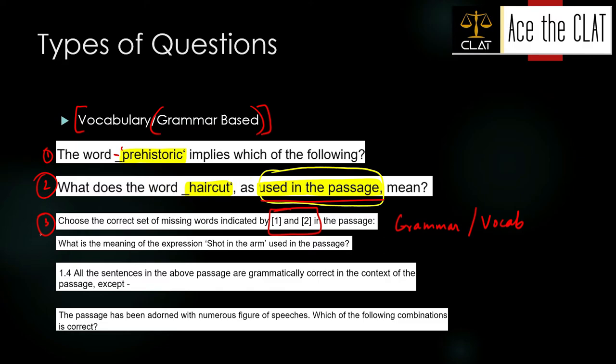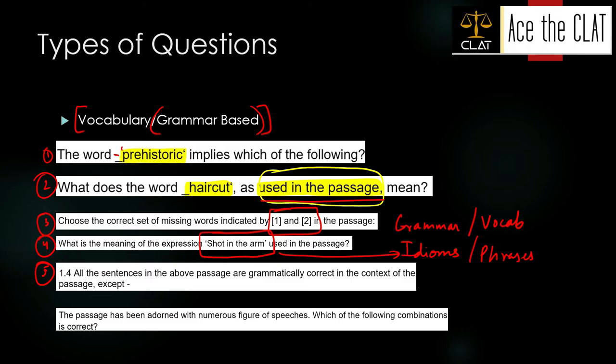All right. The fourth type is what is the meaning of the expression shot in the arm as used in the passage? These all questions have been picked up from CLAT sample papers or the final paper, which means idioms पे भी importance दिया गया है. दो बहुत कम दिया गया है, लेकिन we cannot ignore idioms or phrases. All right. Basic understanding we must have about idioms and phrases.